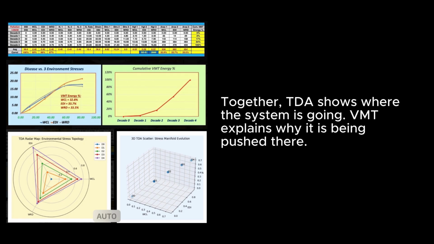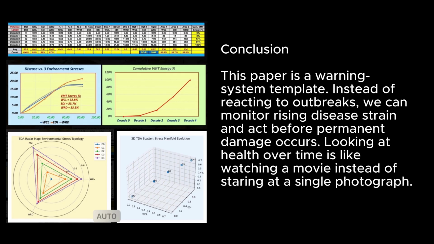Together, TDA shows where the system is going. VMT explains why it is being pushed there. Conclusion: this paper is a warning system template. Instead of reacting to outbreaks, we can monitor rising disease strain and act before permanent damage occurs. Looking at health over time is like watching a movie instead of staring at a single photograph.